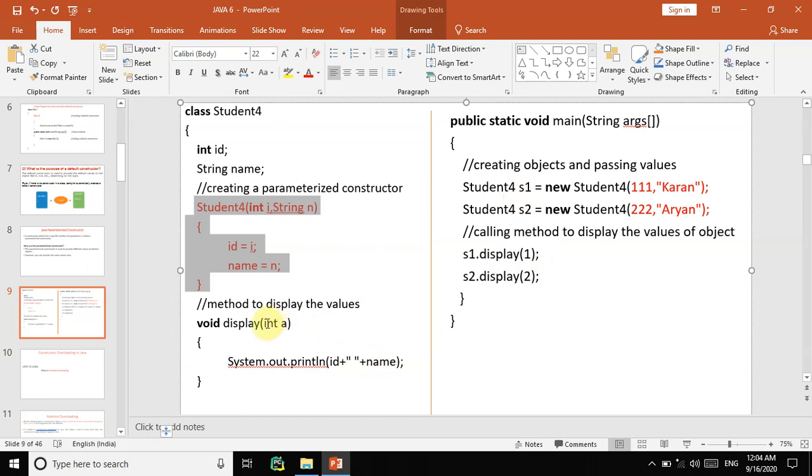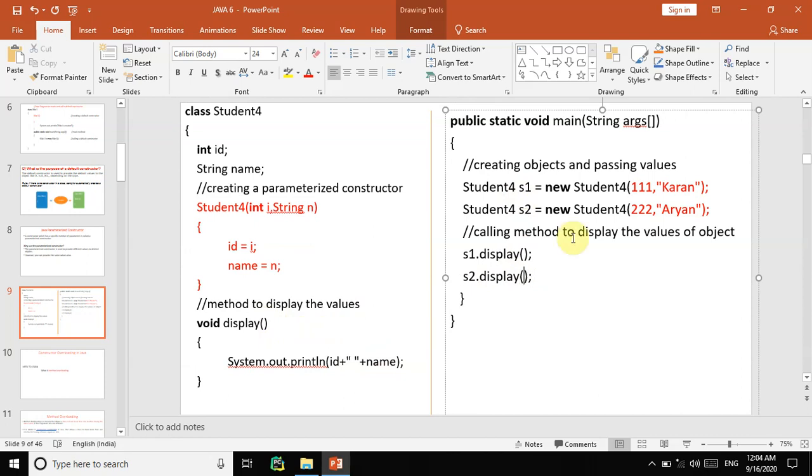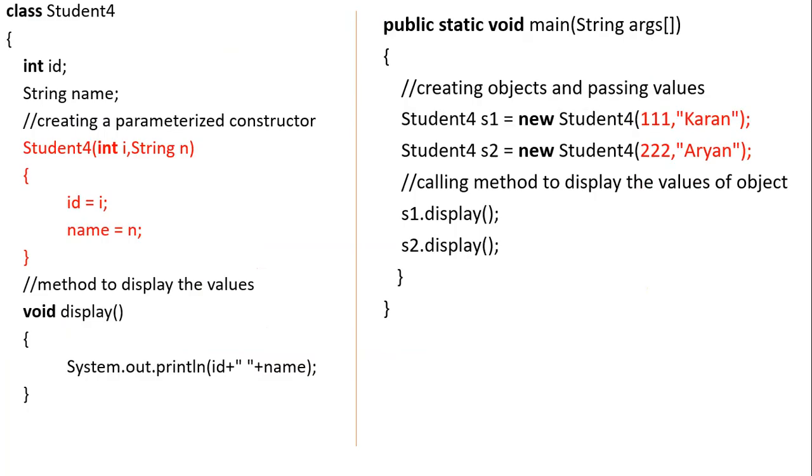So that is the difference here. So simply, what is a constructor? A constructor is nothing but a method which has the same name as the class name.